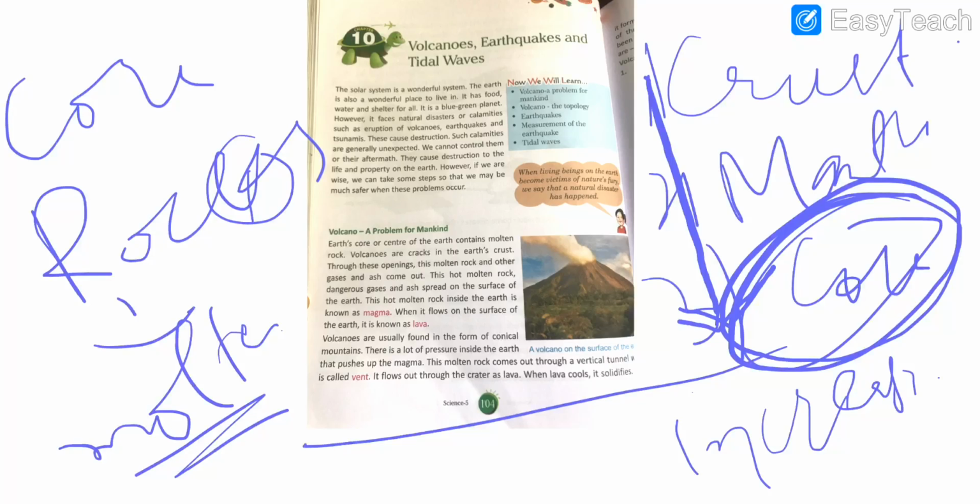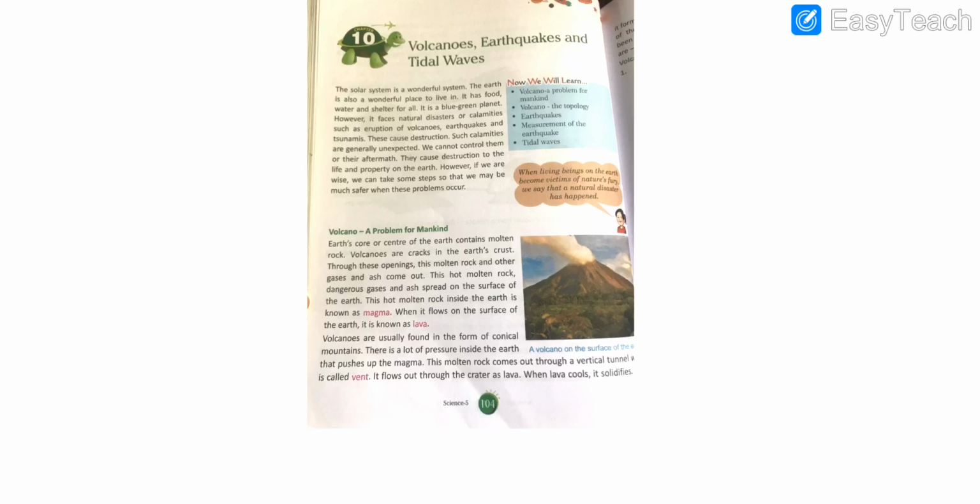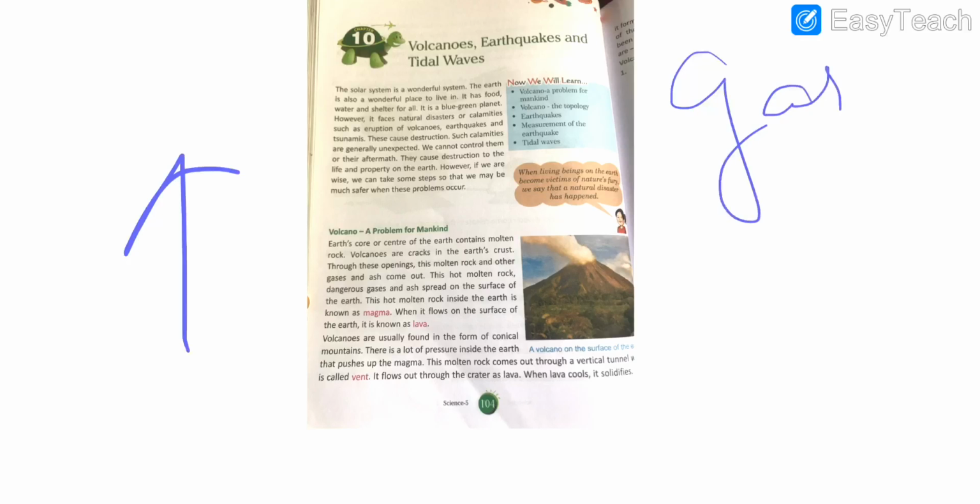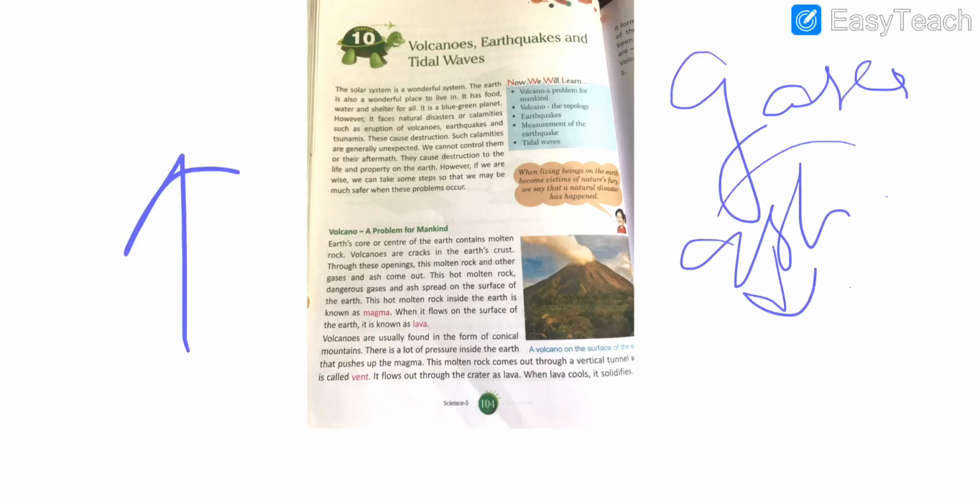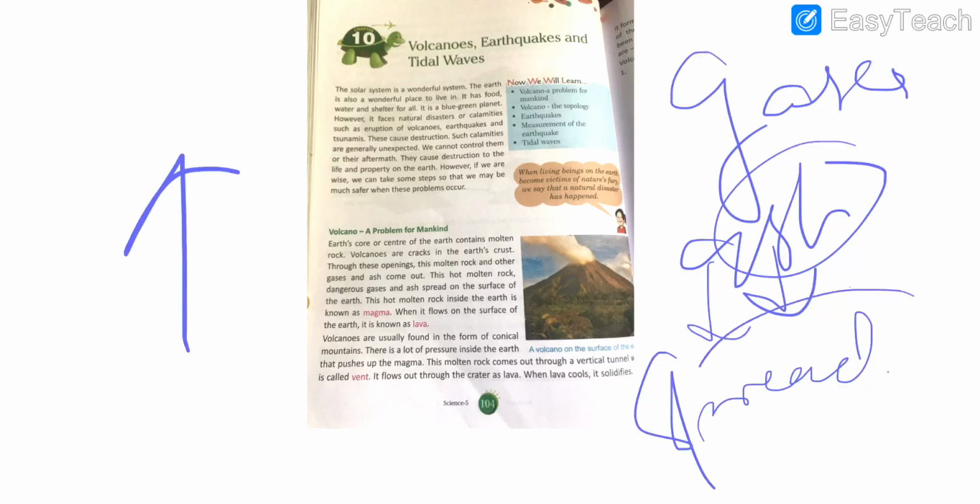Students, volcanoes are cracks in the earth's crust, and through these openings, as you can see here, the molten rock that's present in the core of the earth comes out. So students, what comes out from these volcanoes? Molten rock, gases and ash come out, and this molten rock and these dangerous gases spread over the surface of the earth.